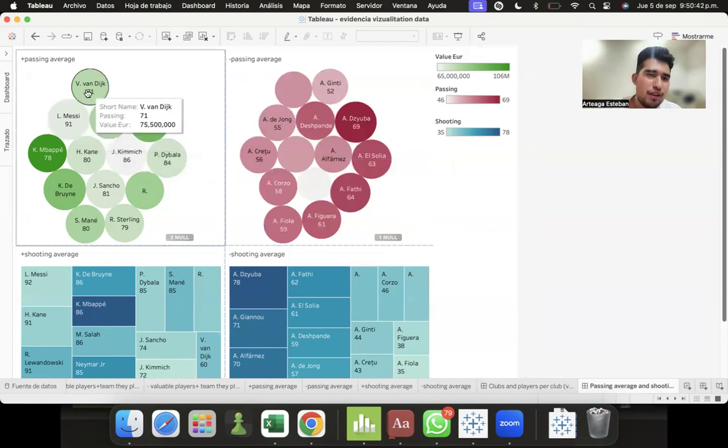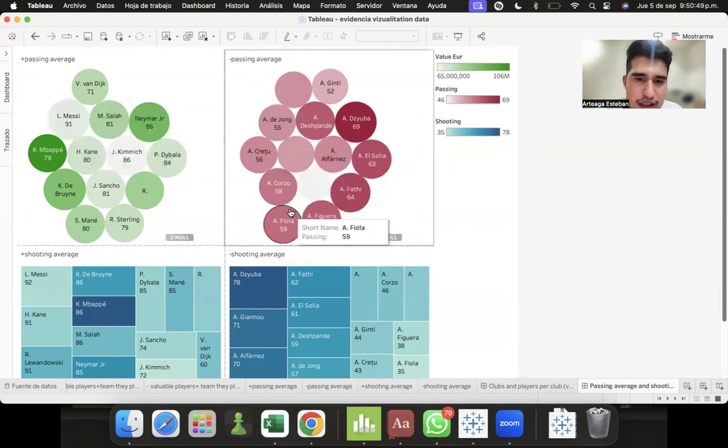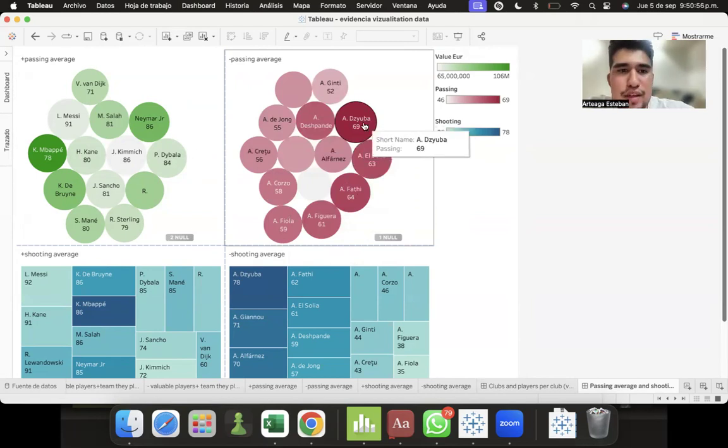Here we have Lionel Messi with 91 passing average, and the best in this other one is Sayuba, who has 69 passing average.